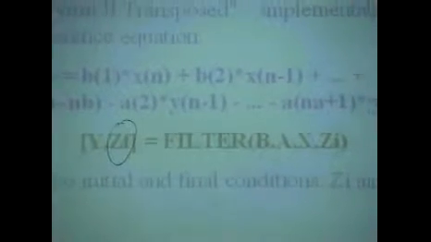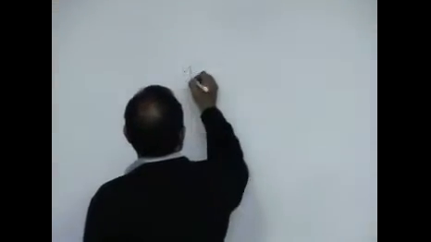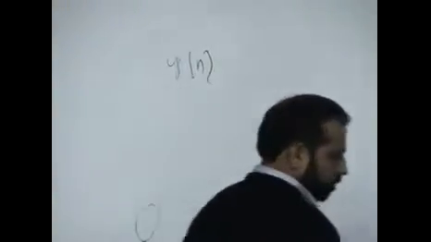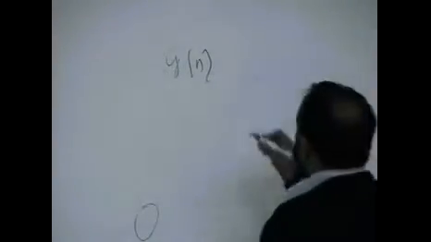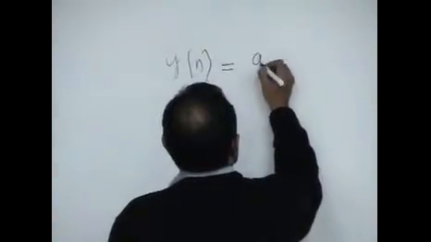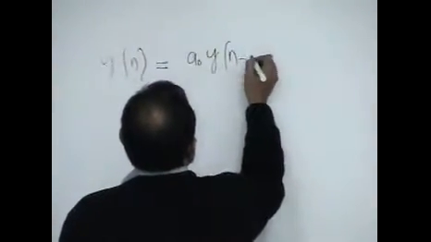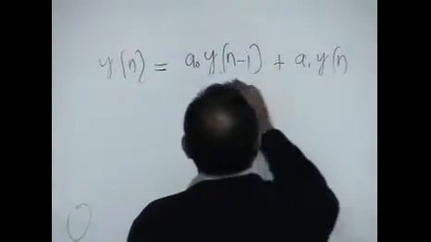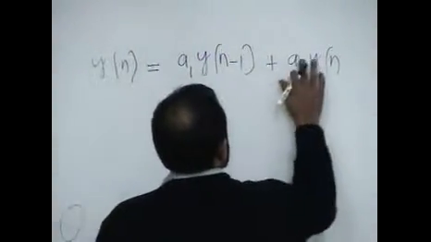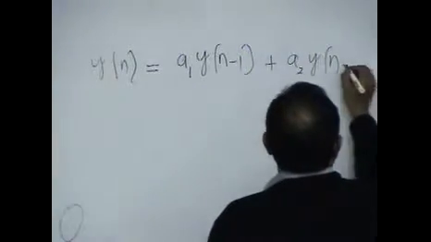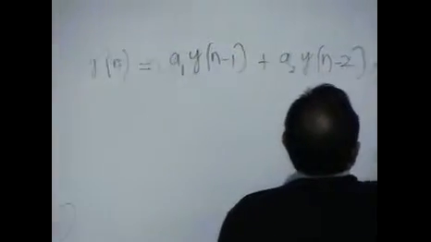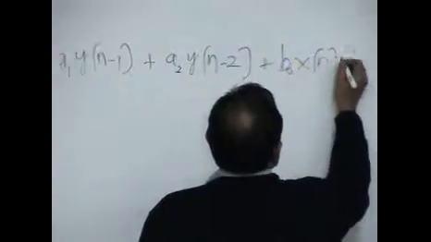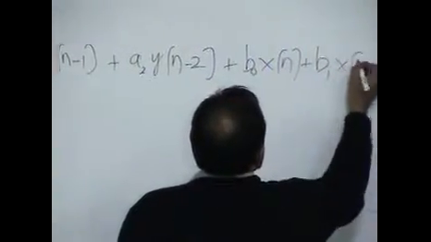You cannot just take a buffer, and the reason is, let me write a difference equation. It says y of n is a naught y of n minus 1 plus a1, let me call this a1, a2 y of n minus 2 plus b naught x of n plus b1 x of n minus 1.